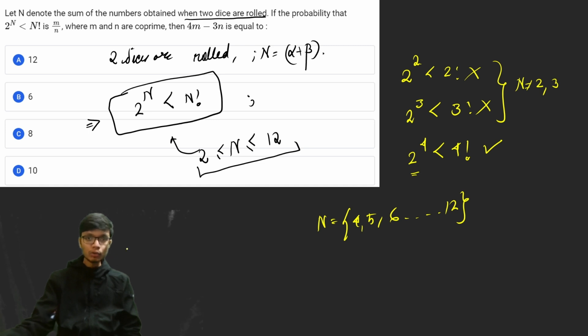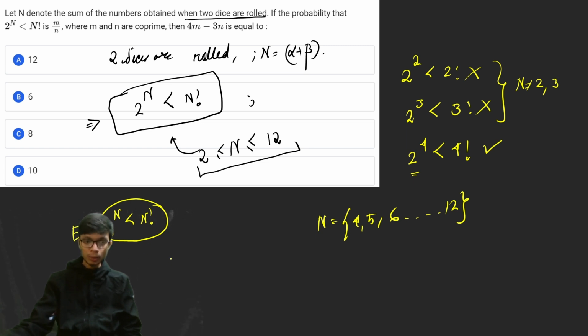Now I have to look for the probability of this particular condition. Let me represent the condition by the event E, that is 2 to the power n is less than n factorial. This condition evaluates the case when n values range from 4 to 12.